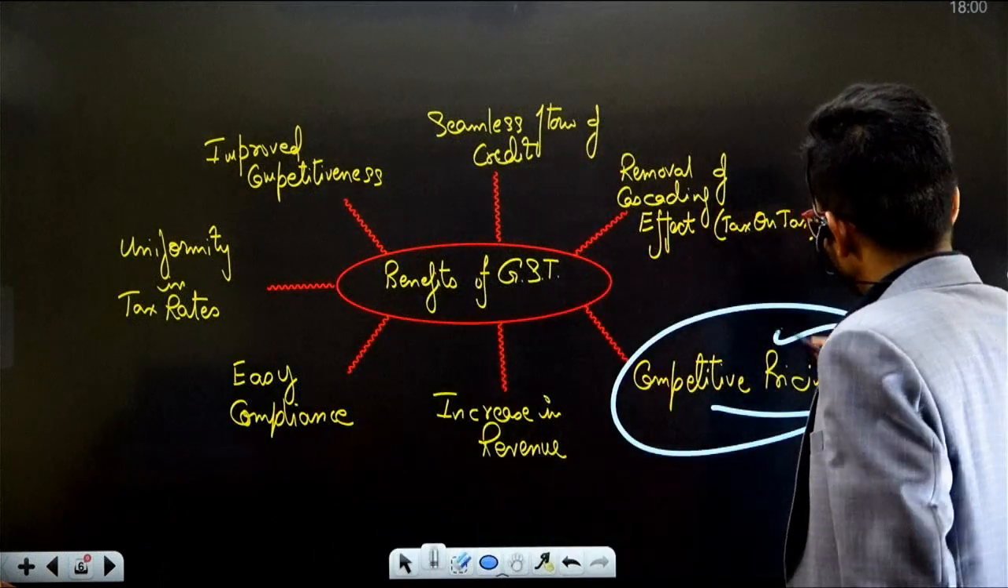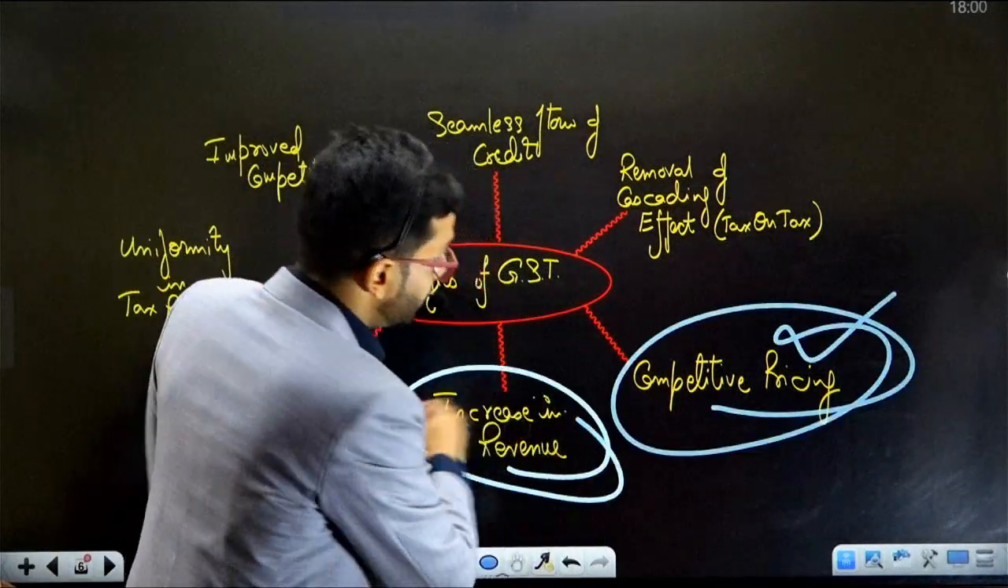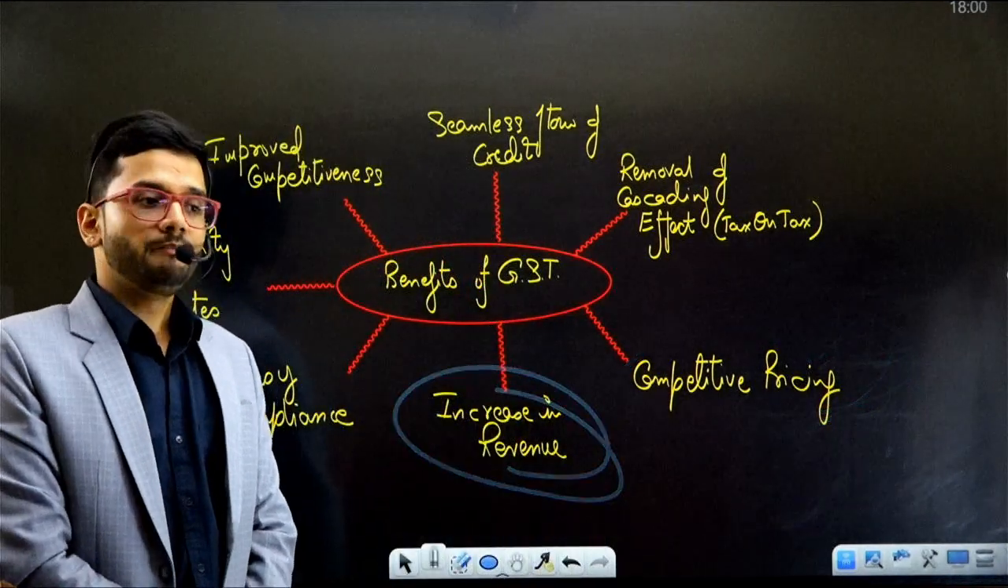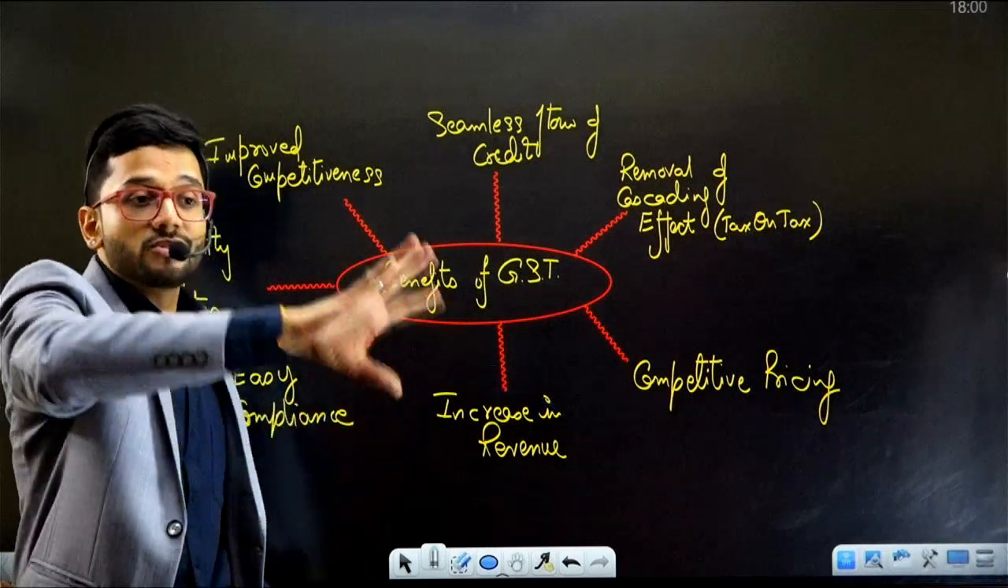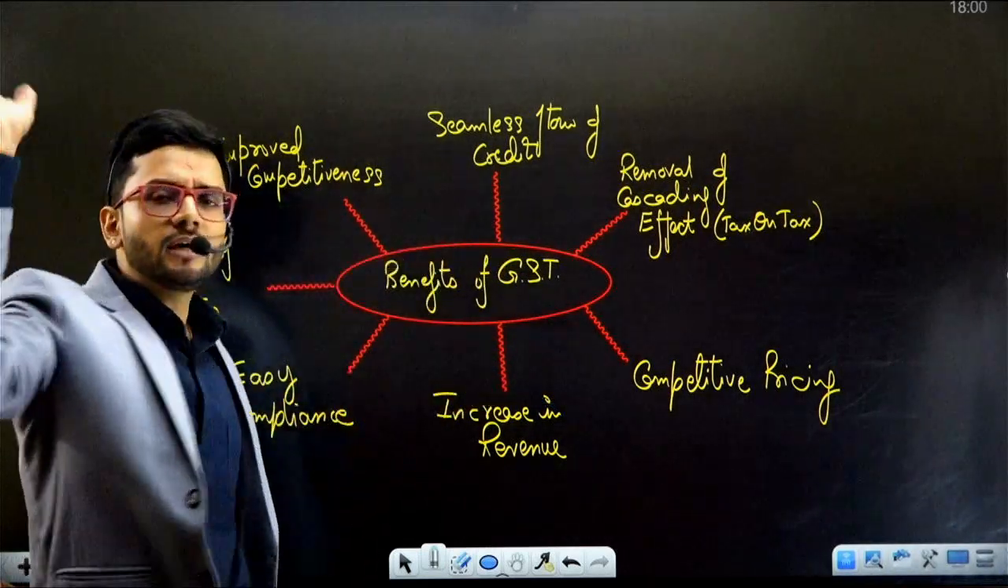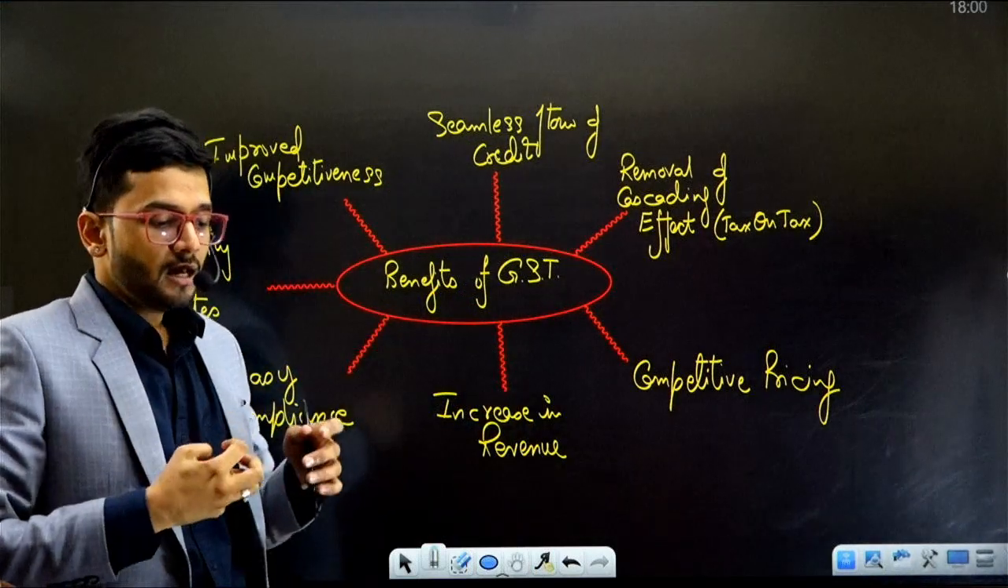Then competitive pricing. Pricing became competitive. Pricing was reduced of each of the product. Increase in government revenue. Yes, government revenue was increased. Why? Because earlier, when every state was working in a silo, every state had its own different law. It was working independently. It did not have any connect with the other government. So I'll give you an example.